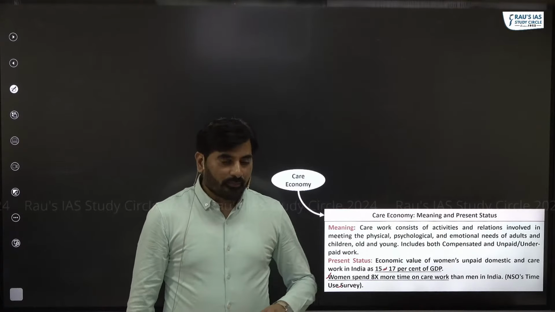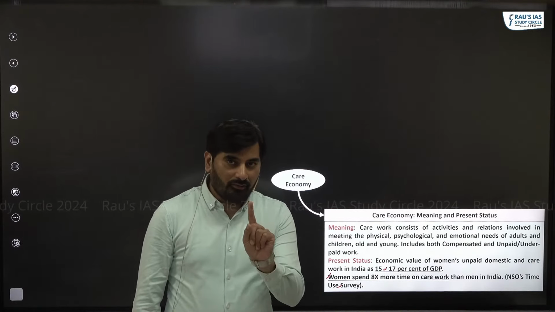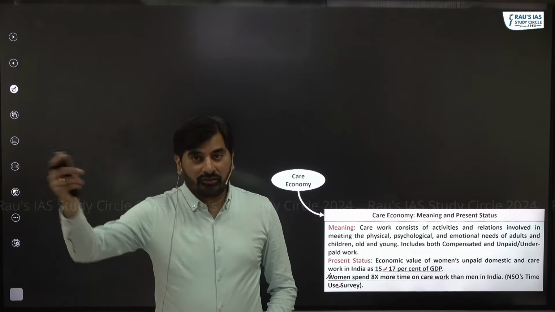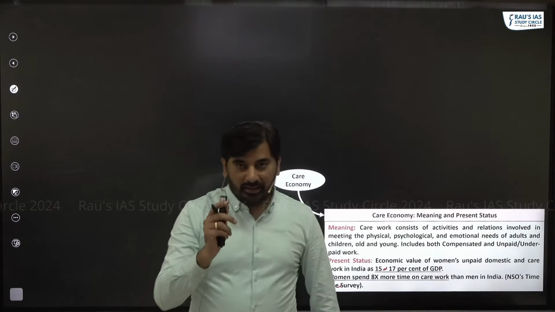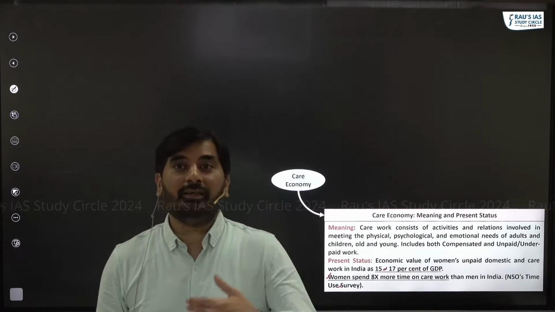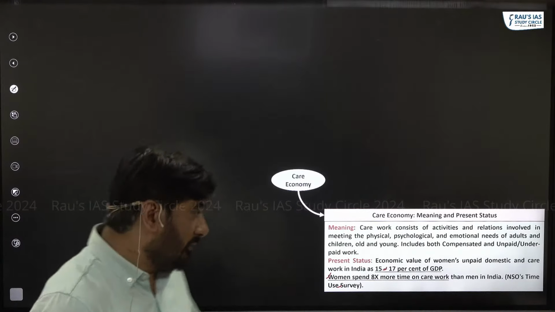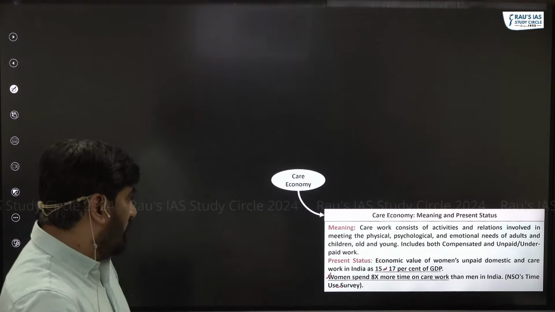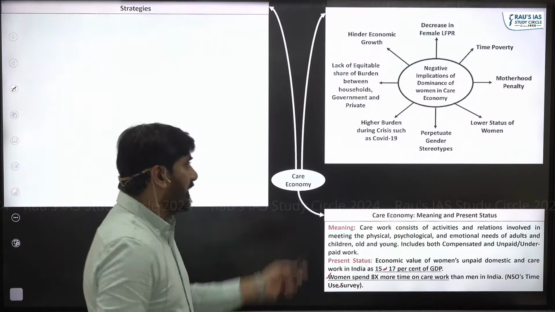It means in a day, if males spend 1 hour on care work, women spend 8 hours on care work. So the problem with the care economy is there is a disproportionately higher burden on females. Getting the point? So what are the implications if there is a greater burden? Let's try to understand.